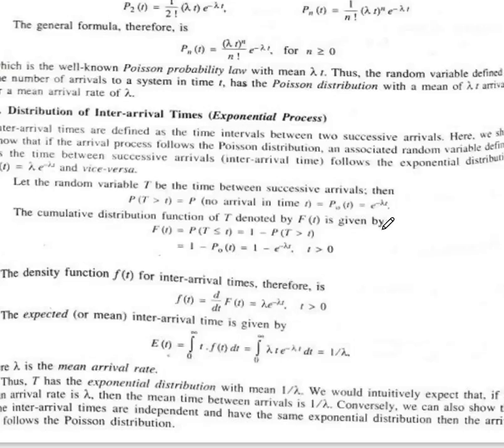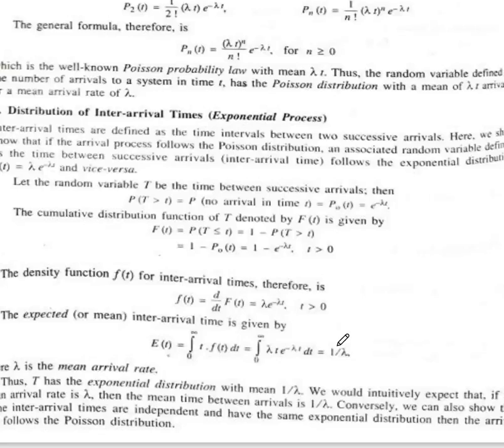We know that p0 of t is e raised to power minus lambda t. Therefore, the cumulative distribution function of T, denoted by F of t, is given as F of t equal to probability of T less than or equal to t, equal to 1 minus probability of T greater than t, which equals 1 minus p0 of t, that is 1 minus e raised to power minus lambda t, for t greater than 0. Therefore, the density function f of t of the inter-arrival times is given as f of t equal to d by dt of F of t, equal to lambda e raised to power minus lambda t, t greater than 0.